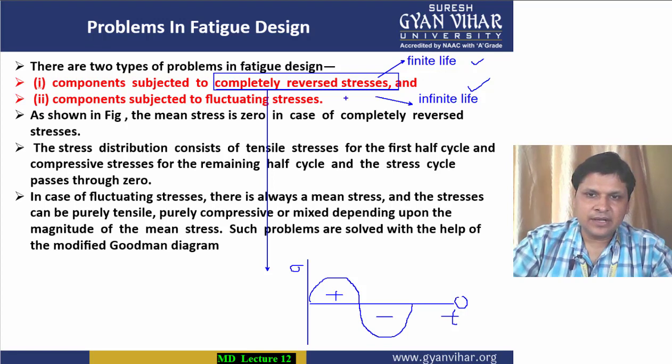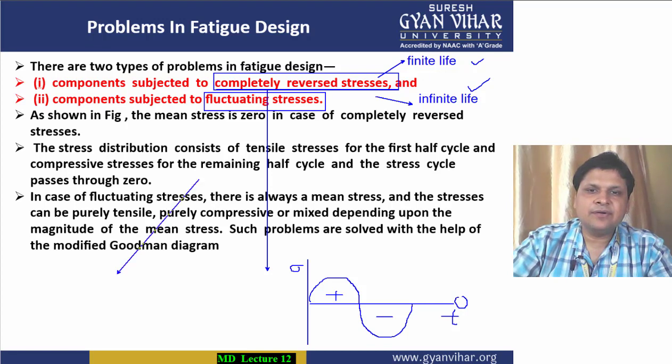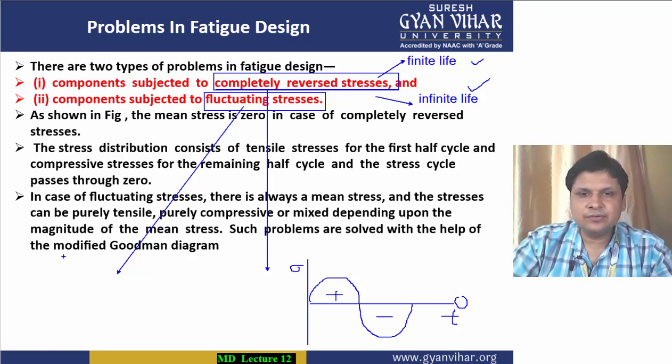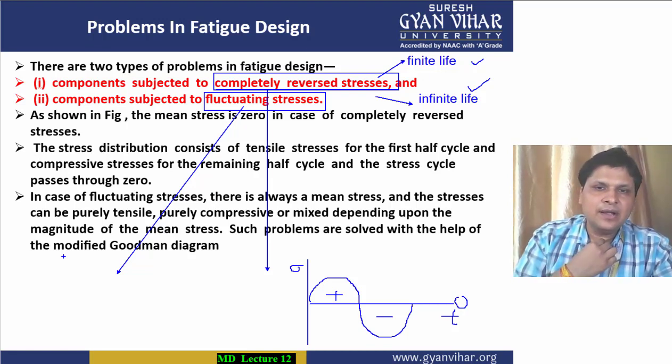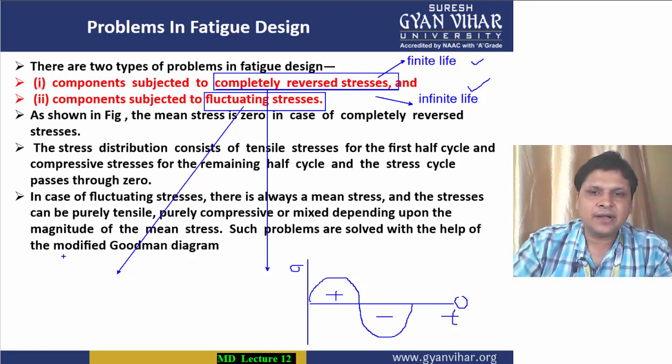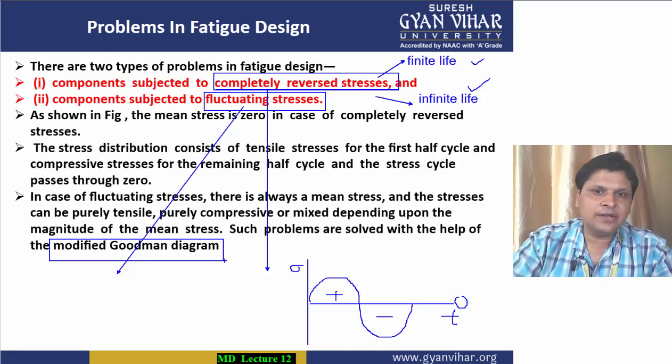Now the other case, which I will discuss in the next lecture, will be of fluctuating stresses. In these cases, I will teach you some diagrams. I will make a diagram between the ultimate tensile strength value, the mean stress value and the amplitude stress value, and on the basis of that I will explain what the modified Goodman diagram is, and the other failure criteria which we will discuss when we move to the section on fluctuating stress.